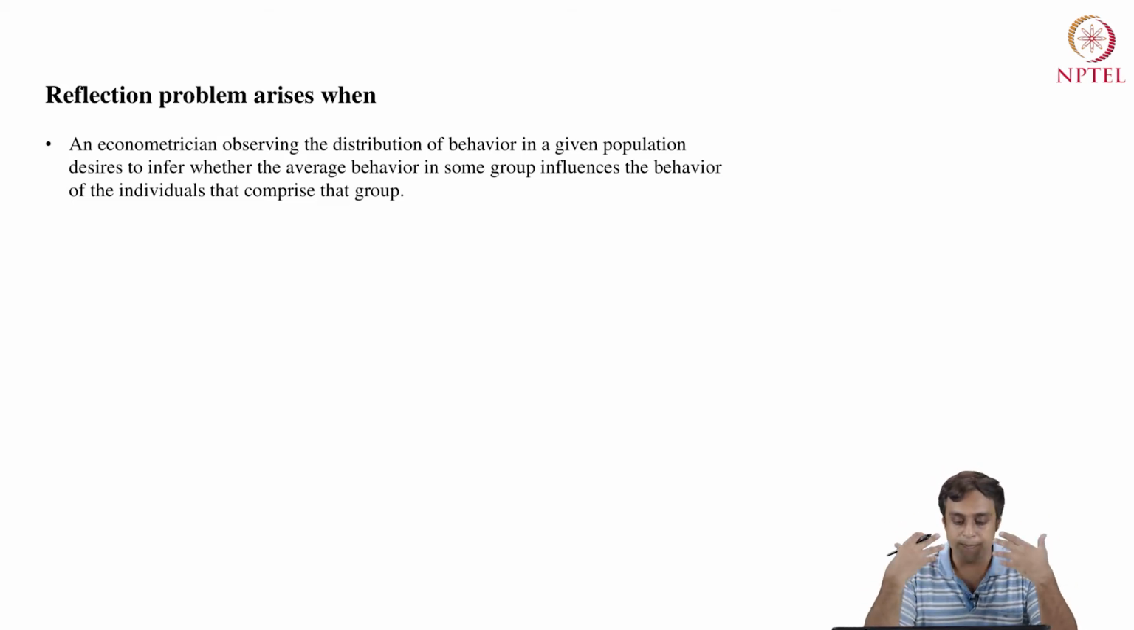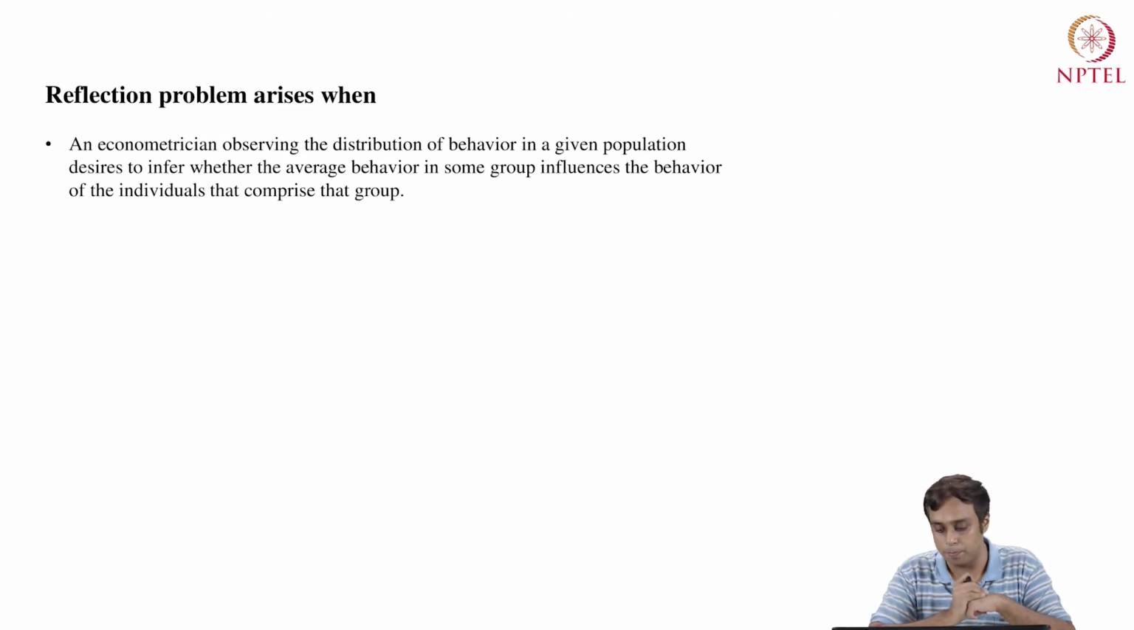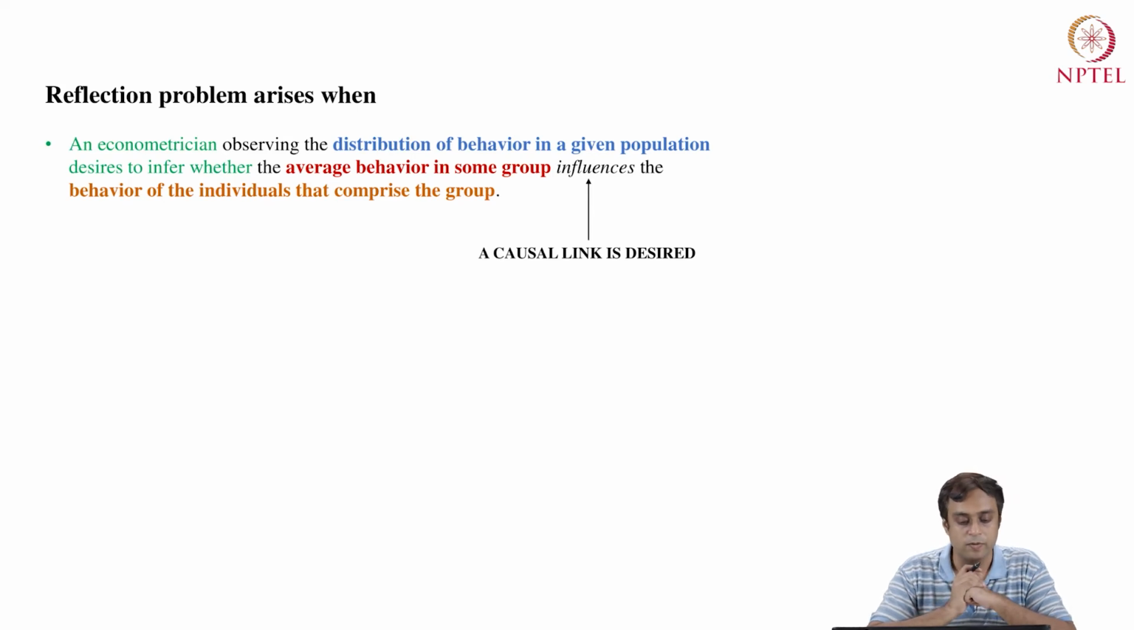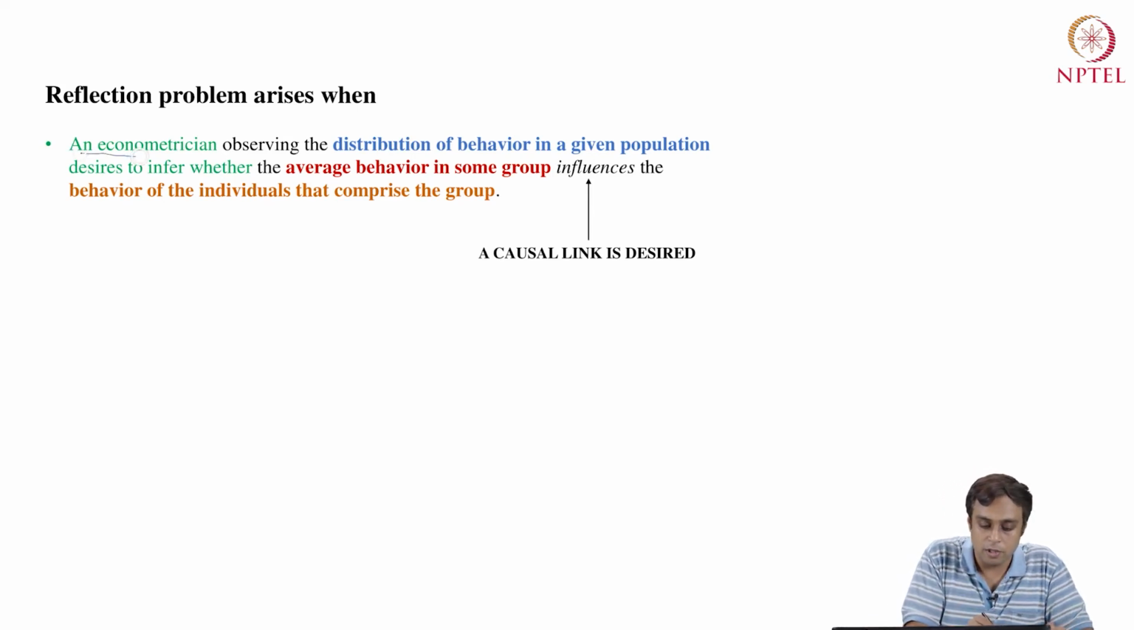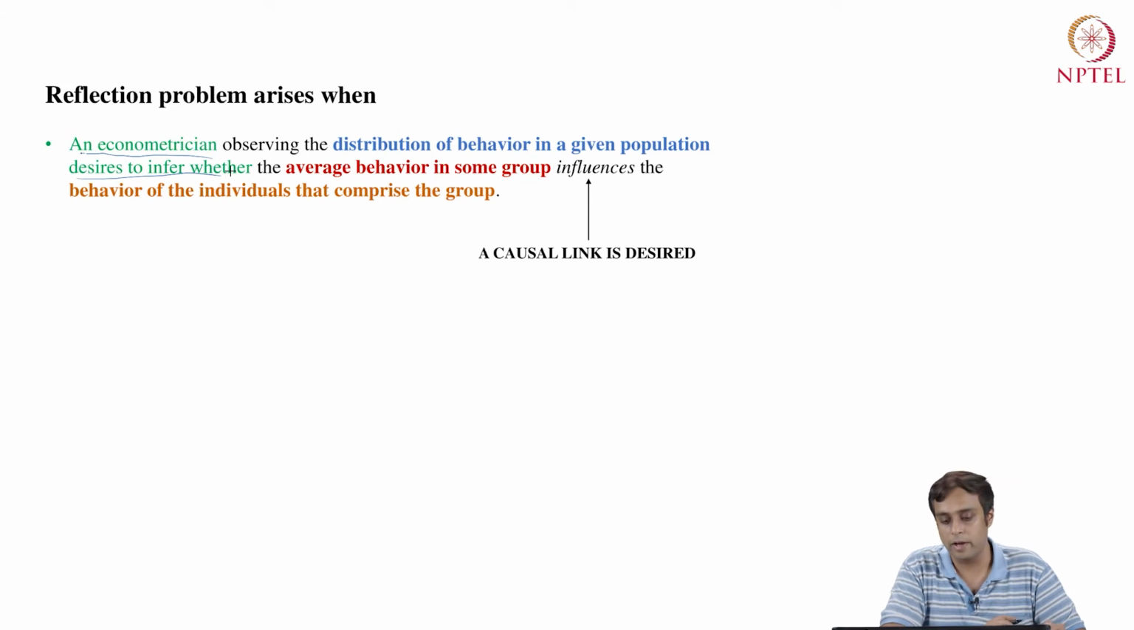is us, observing the distribution of behavior in a given population, desires to infer whether the average behavior in some group influences the behavior of the individuals that comprise that group. Now, this is a heavy statement, so let's break it down into pieces. So we are talking about an econometrician who is desiring to infer something, okay? So the econometrician is desiring to infer whether average behavior in some group will influence the behavior of individuals in that group, okay? And what is the information set for the researcher or the econometrician?